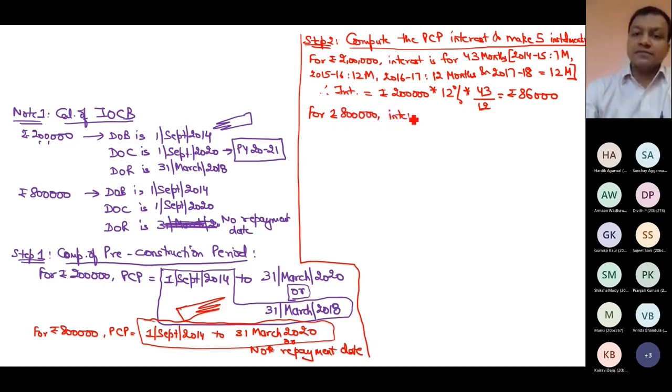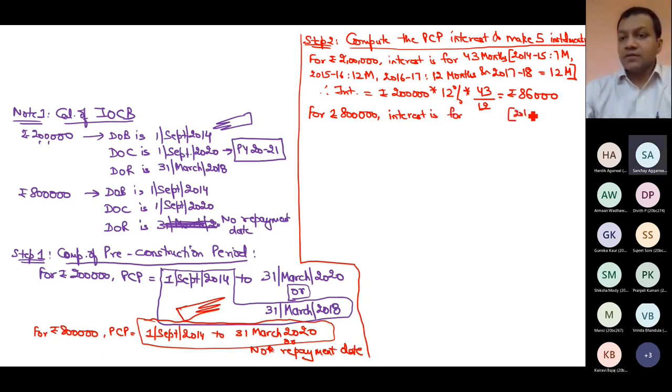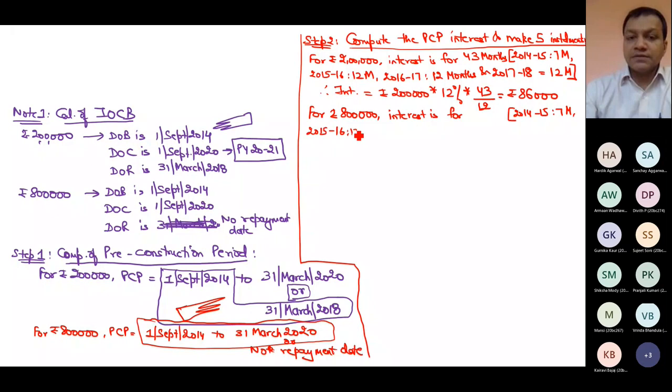For 8 lakh, how much is the interest? For how many months for 8 lakh? So start counting. How many months? 67. Let us check. For 14-15, 7 months. For 15-16, 12 months. For 16-17, 12 months. For 17-18, 12 months. 18-19, 12 months. And 19-20, 12 months.